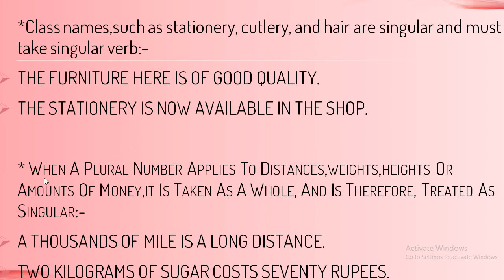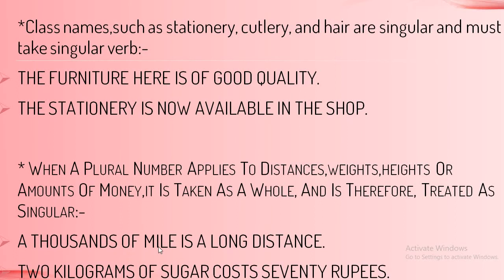Now the next one. When a plural number applies to distances, weights, heights or amounts of money, it is taken as a whole and is therefore treated as singular. So distance, weight, height and measurement are always considered a singular subject. With a singular subject we use a singular verb, as in: A thousand miles is a long distance. Though we are covering thousands of miles, the measurement is always considered singular, as a whole.